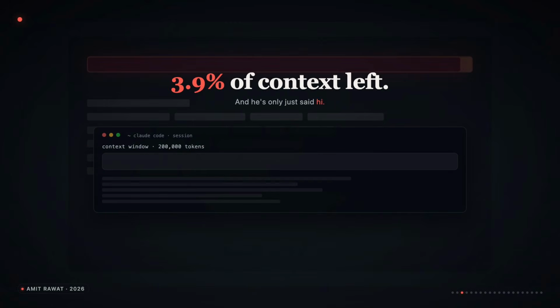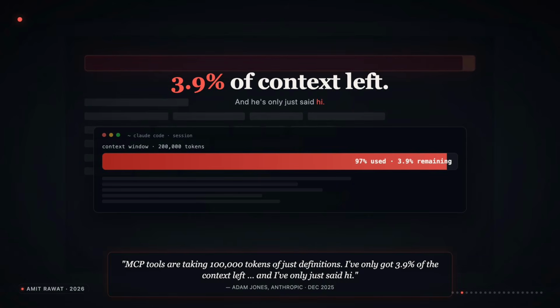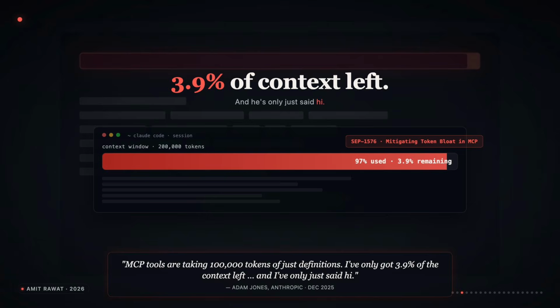This is not me complaining. This is Adam Jones, who works at Anthropic on the MCP team. He took a screenshot of his own Claude Code session last December. His MCP tools alone were taking 100,000 tokens of definitions, just definitions. He had 3.9% of his context left, and he had only said hi to Claude. The protocol team has filed an issue called Mitigating Token Bloat. The problem is real, and it is on the record.